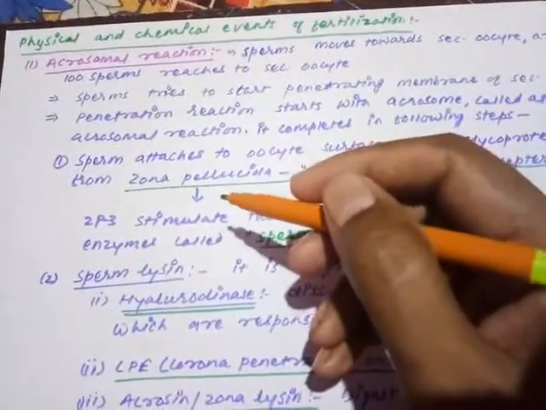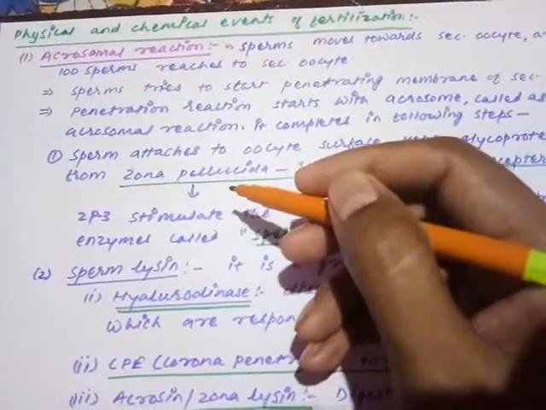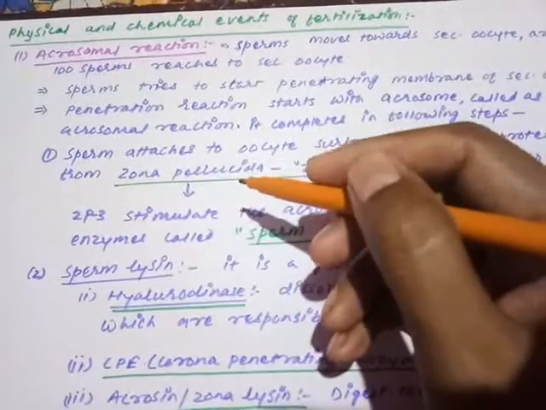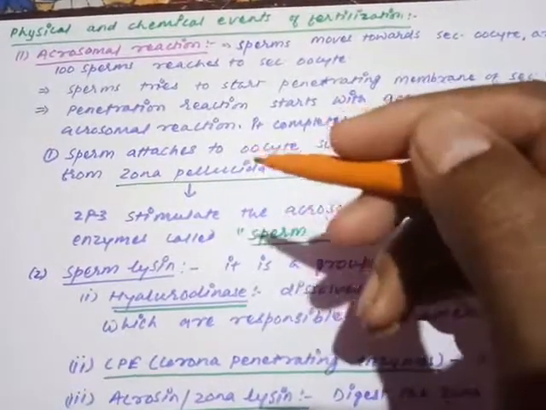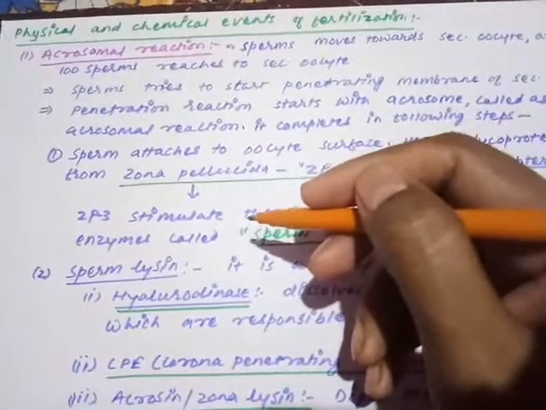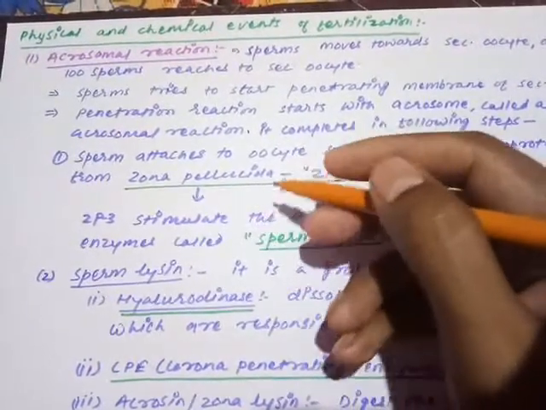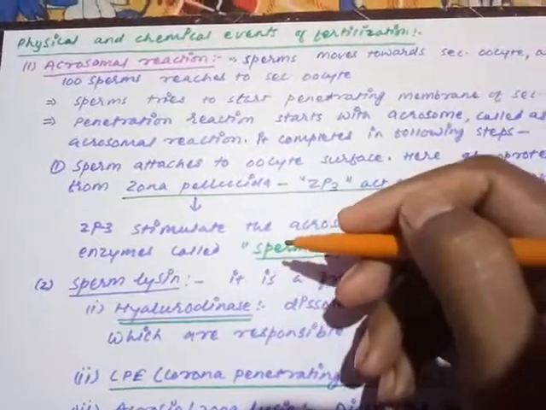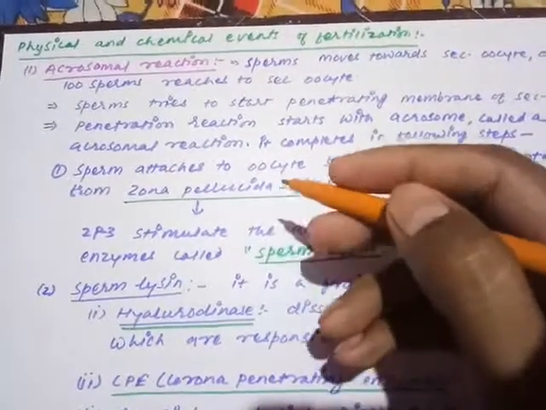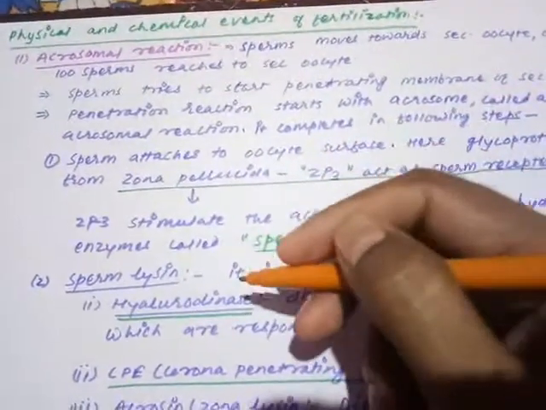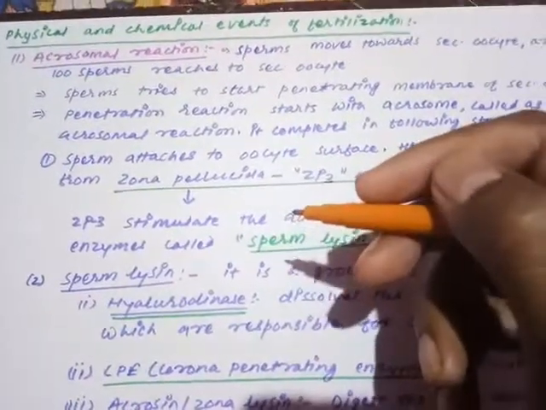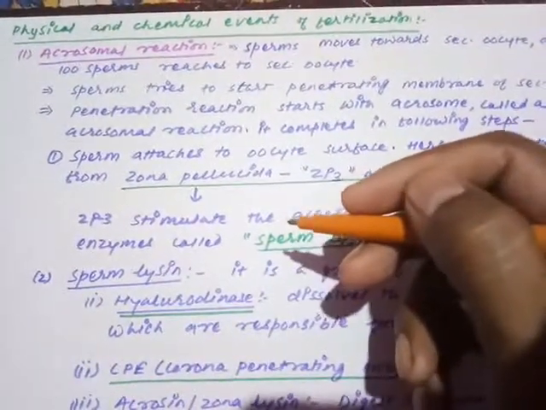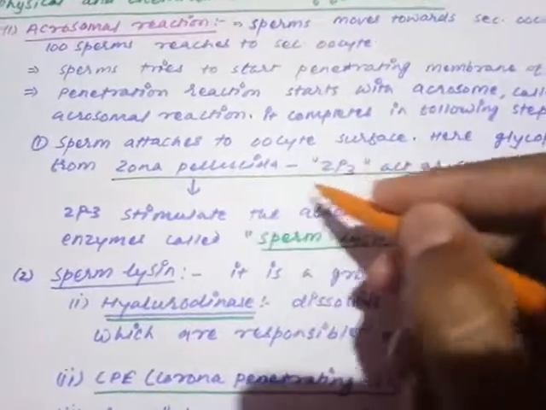That glycoprotein is released from the layer called the zona pellucida, and they are checked whether they are of the same species. If they are of the same species, they are allowed to stick to the surface of the oocyte, and the protein which performs that identification and promotes the adherence of the sperm to the surface of the oocyte is called ZP3.